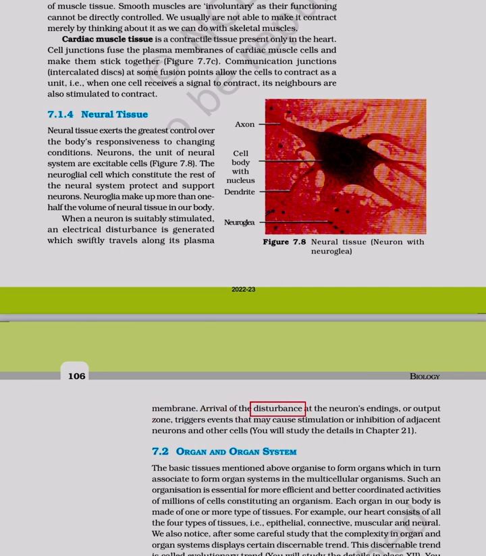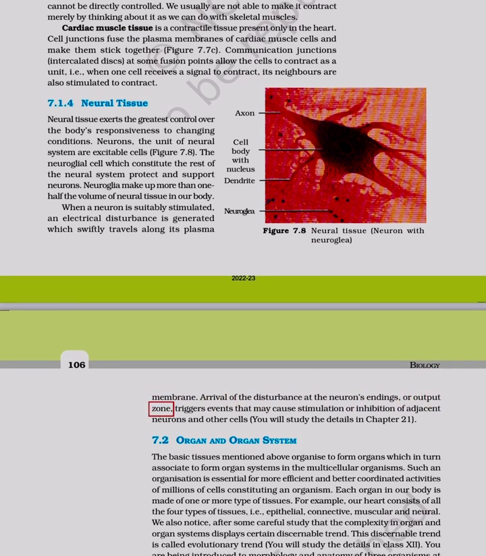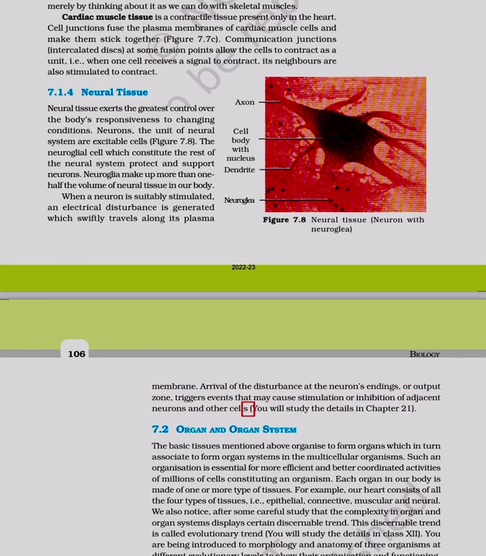Arrival of the disturbance at the neuron's endings, or output zone, triggers events that may cause stimulation or inhibition of adjacent neurons and other cells. You will study the details in Chapter 21.